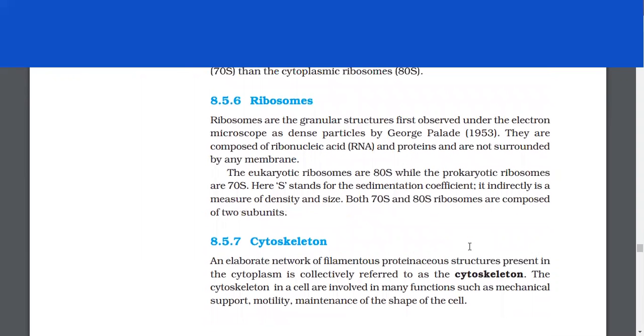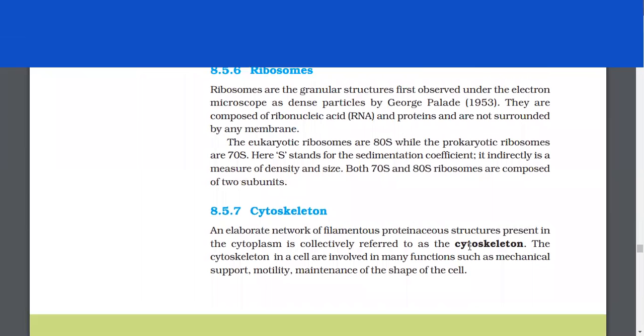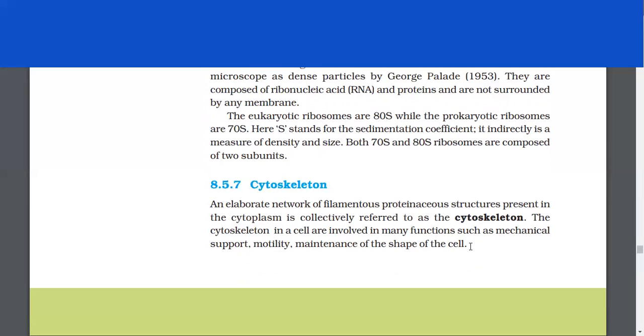Ribosomes. Ribosomes are the granular structures first observed under the electron microscope as dense particles by George Palade. They are composed of ribonucleic acid and proteins and are not surrounded by any membrane. The eukaryotic ribosomes are 80S, while the prokaryotic ribosomes are 70S. Here, S stands for the sedimentation coefficient. It indirectly is a measure of density and size. Both 70S and 80S ribosomes are composed of two subunits.